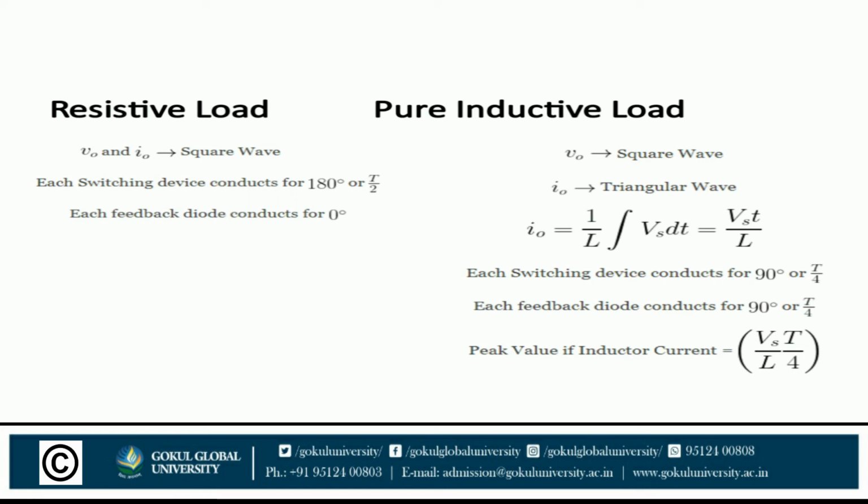If we consider a pure inductive load, or L load, the output voltage will be a square wave and the output current will be a triangular wave, with the function I0 equal to 1 upon L integration of Vs dt, and if we solve that, it will be Vst by L. Each switching device conducts for 90 degrees or T by 4, and each feedback diode conducts for 90 degrees or T by 4. The peak value of the inductor current is Vs by L into T by 4.